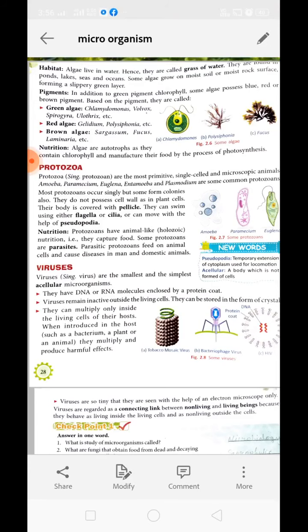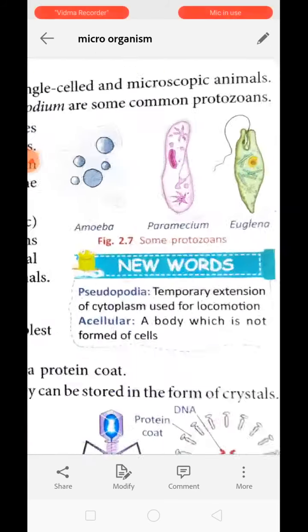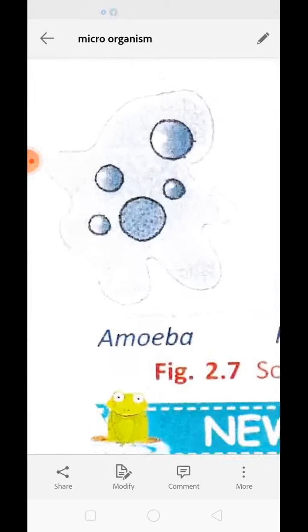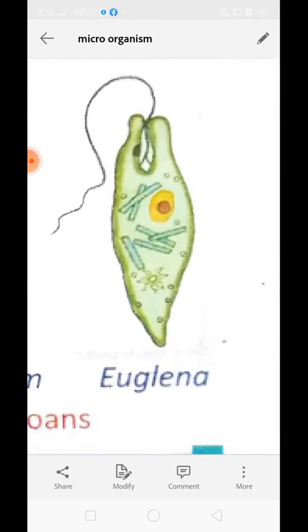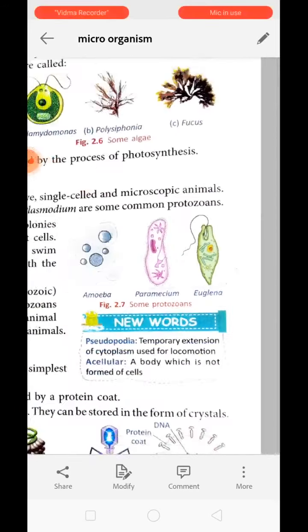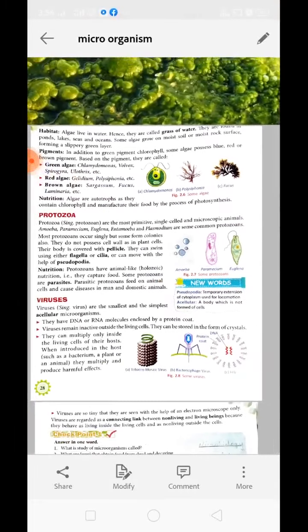Next is protozoa. You can see this is paramecium, this is amoeba, these are the euglena. These all are members of protozoa. Protozoa is basically a single cellular organism. Most protozoans live a solitary life, but some of them live in colonies as well. Amoeba, paramecium, euglena, entamoeba, plasmodium, they all are protozoans. Protozoans are the first member of animal kingdom.